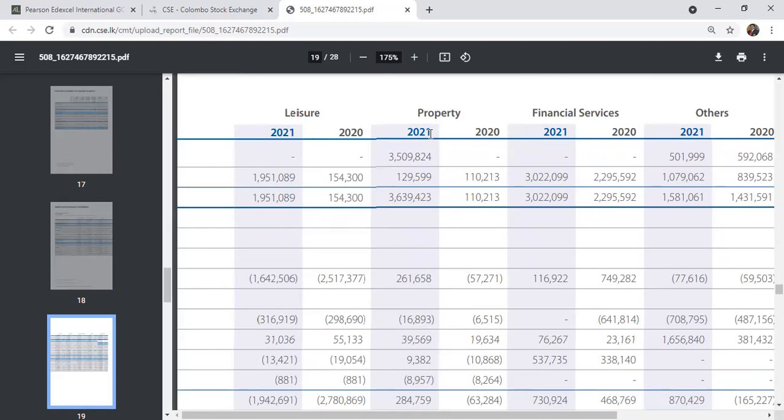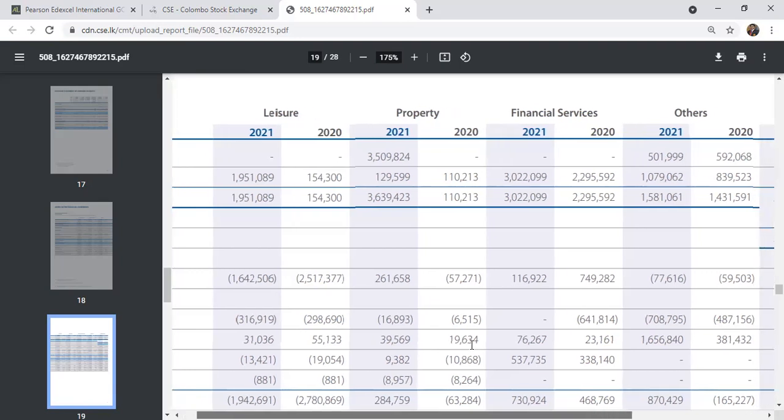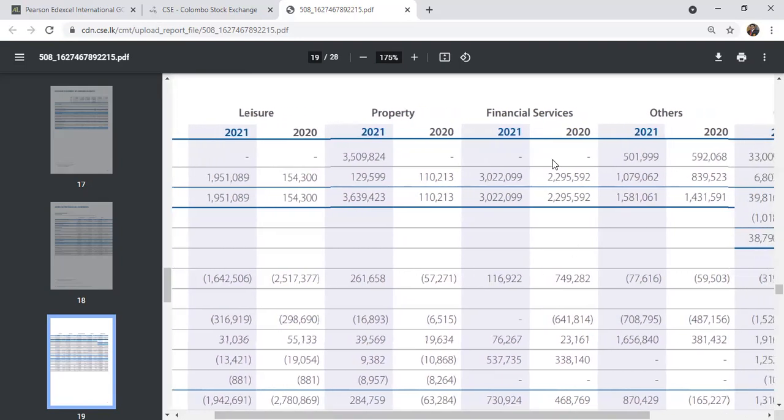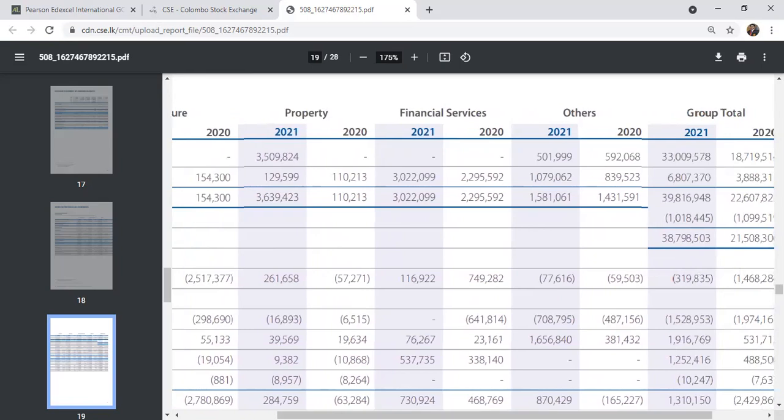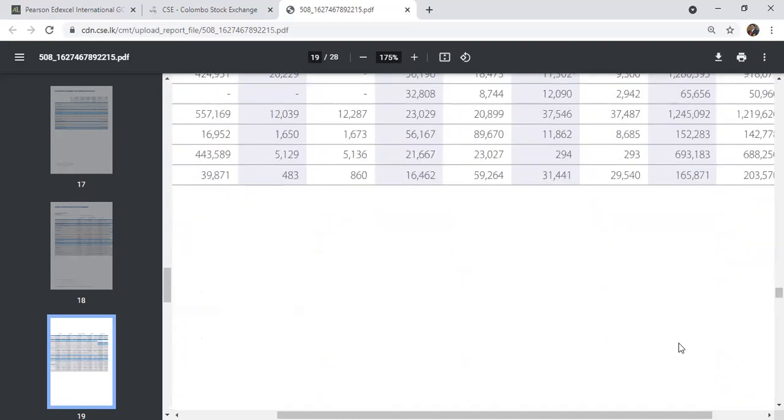In property they mainly have apartments like Trizen and different John Keells property developments. Financial services means they have banks like Nations Trust Bank and other financial arms like John Keells Stockbrokers. That also improved from 2.2 to 3.0 billion. Others is the unclassified section, which can be some import and export. So the group total income has improved from 18 billion to 33 billion. It's a massive improvement, right? And this is only the profit section.